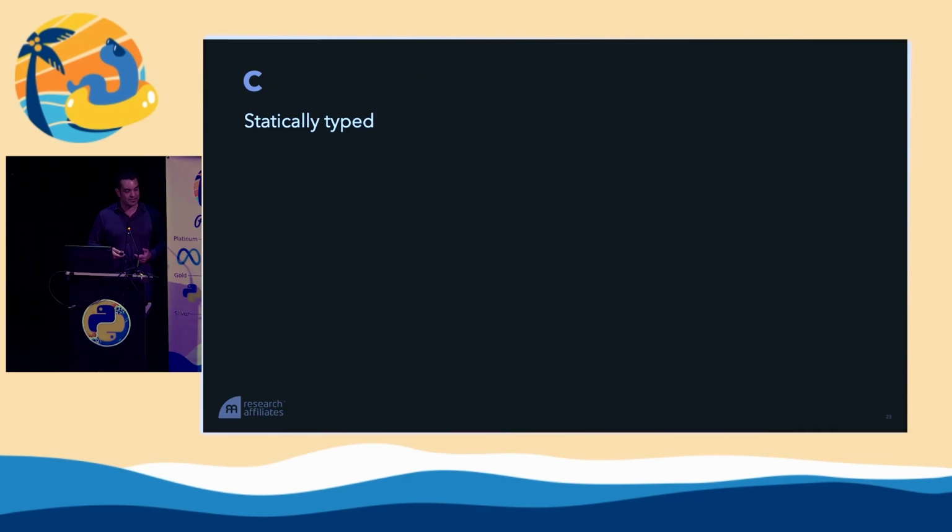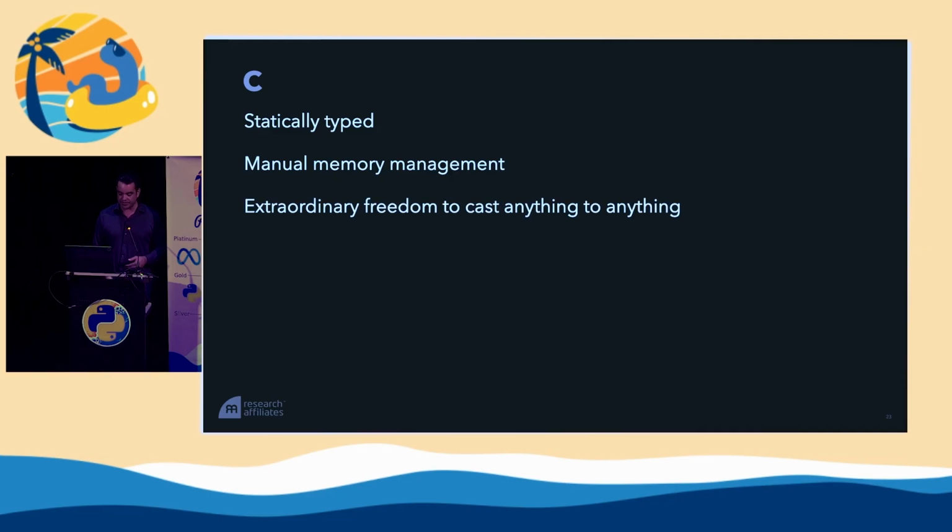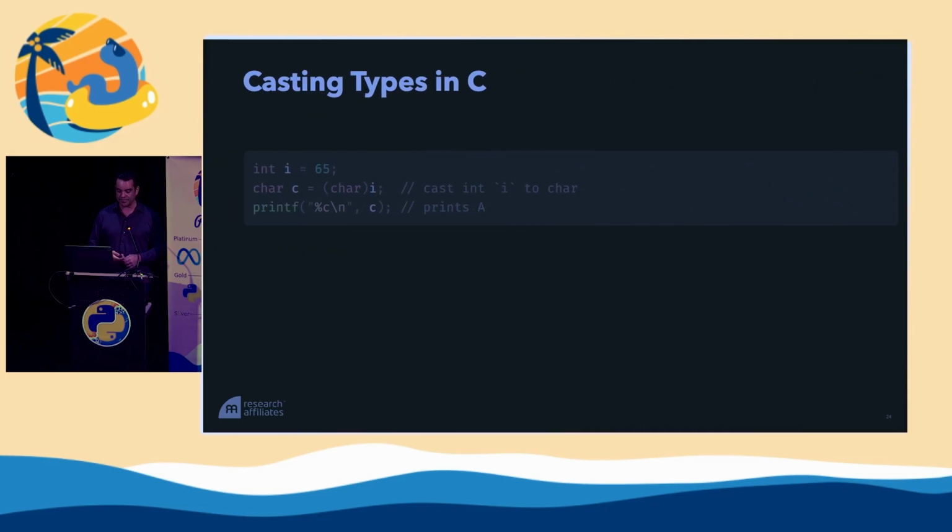So C is statically typed. It gives us strict interfaces. It can be statically analyzed. We like that. It does require manual memory management, which is tricky and hard and error-prone. And it gives us an extraordinary freedom to cast anything to anything. And that comes with some challenges. With that casting, we are able to do polymorphism with structs. And that is a key feature which I'm going to be pointing out today. So first, we need to understand a little bit about how casting works in C.